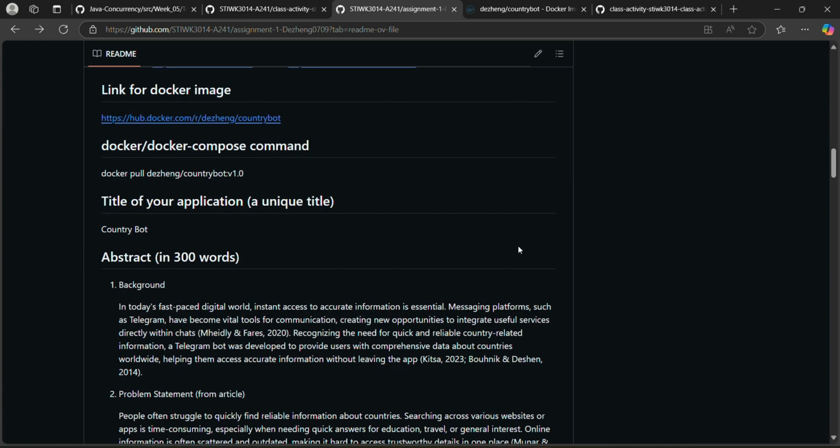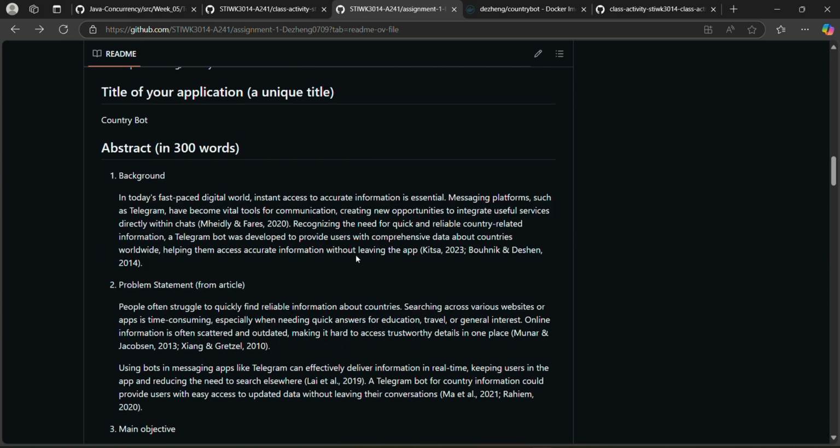In this assignment 1, I develop a Telegram bot to provide users with comprehensive data about the countries worldwide, helping them access the accurate information without leaving the app.